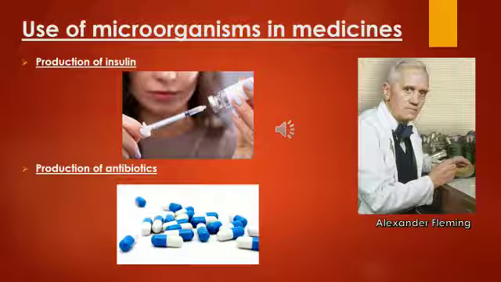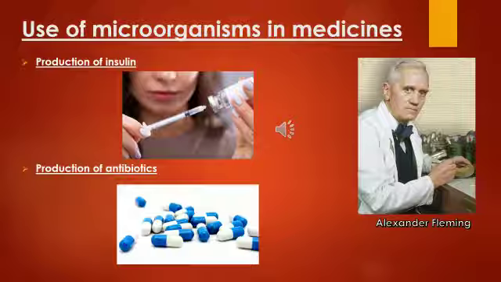So first is production of insulin. We know that there are some bacteria which are used to produce synthetic insulin, and it is a hormone. Insulin is a hormone that controls the level of sugar in the blood. In a healthy person, insulin is released by the pancreas. Where exactly is the pancreas located? The pancreas is located underneath the stomach.